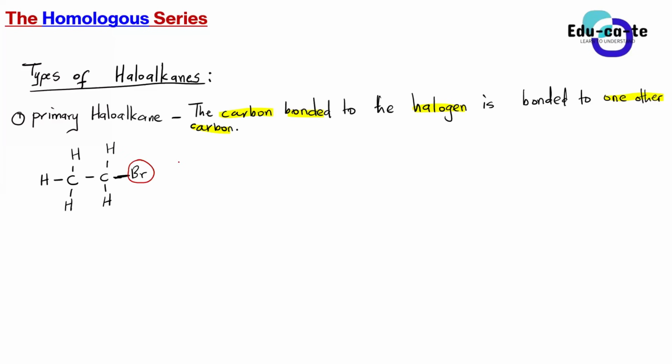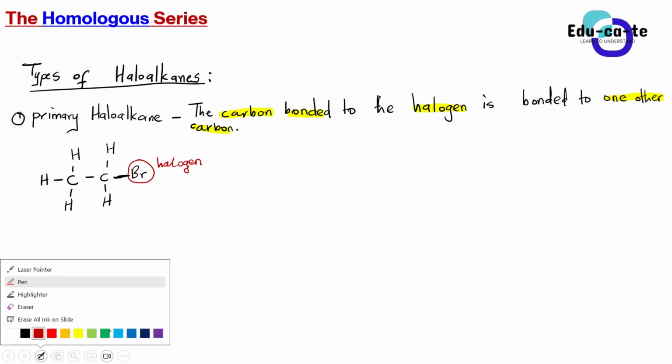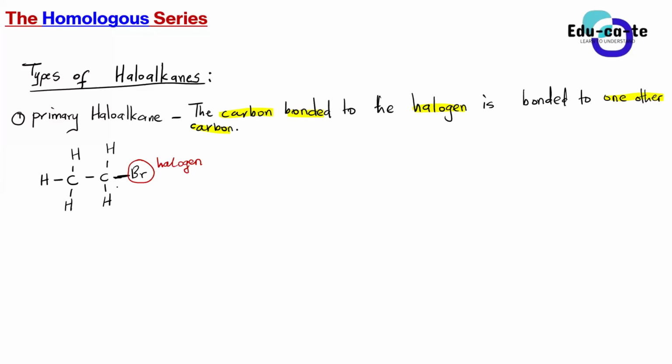So this is your halogen. So you can say that this is definitely a haloalkane. Do you see the carbon bonded to the halogen? Yes, sir. This is the carbon bonded to the halogen. Now you are going to count for me.